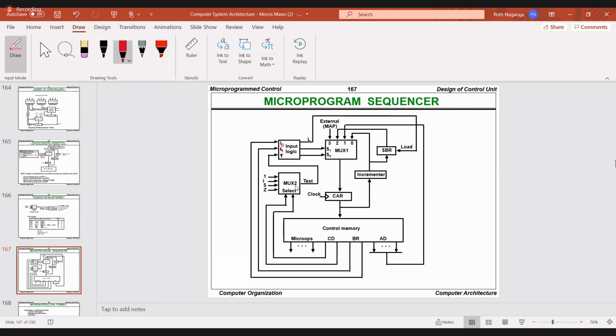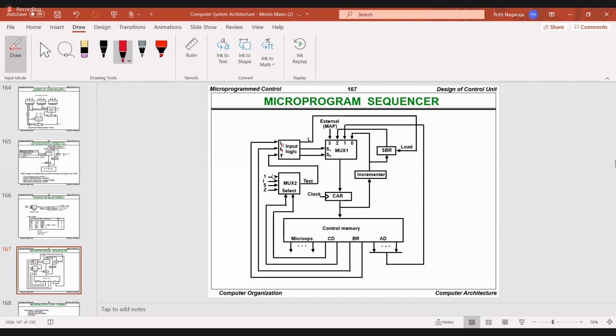When CD is 0, 0, what is the output when CD is 0, 0? So which line will be selected? Tell me. When CD is 0, 0, 0, 0 means the 0th line will be selected. And if it is 0, 1, it is the first line. The numbering is not written here, but the first is 0, next is 1, next 2, 3. Is it okay? So whenever it is 0, 0, we will select the 0th input line.